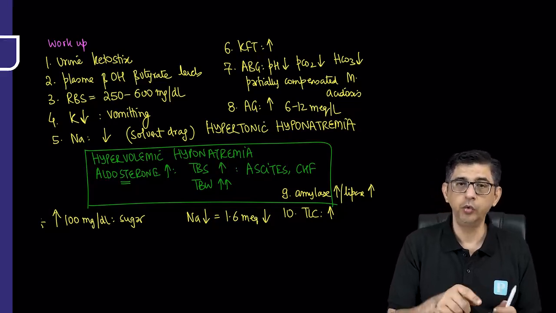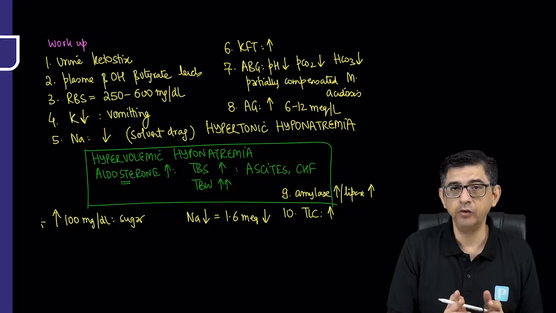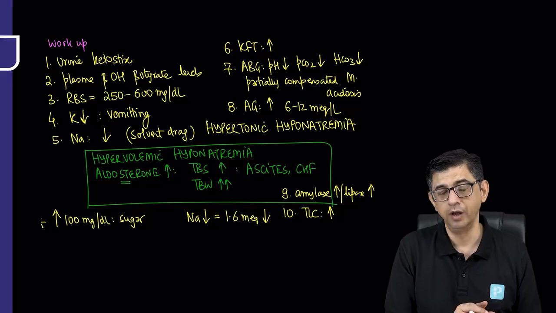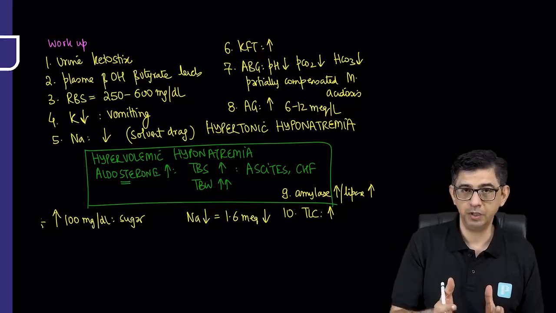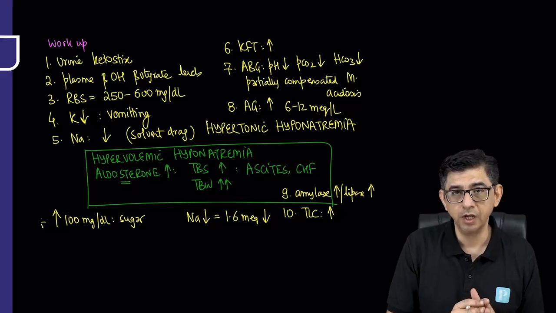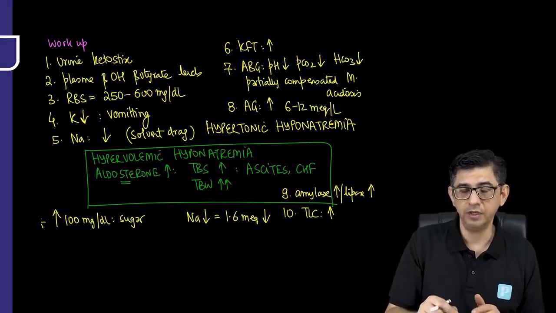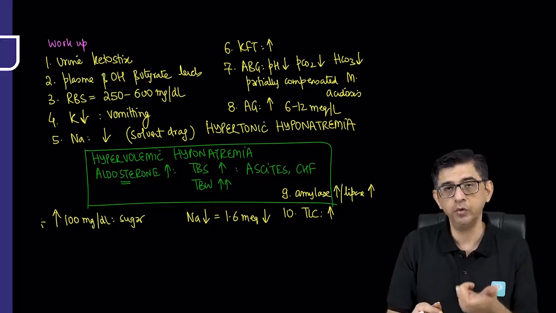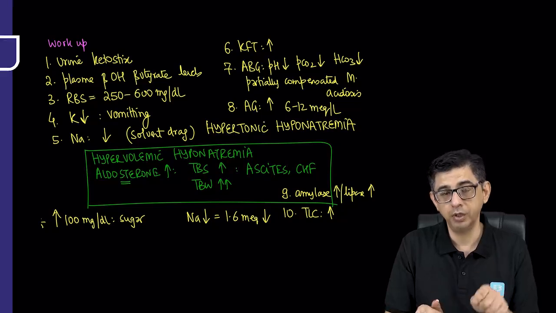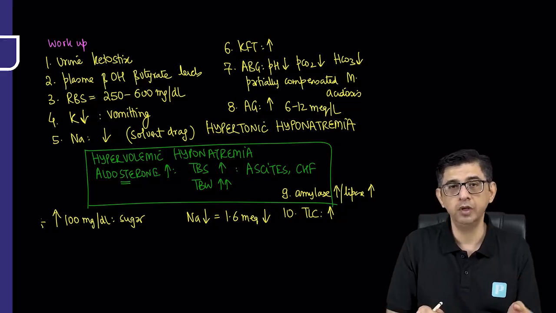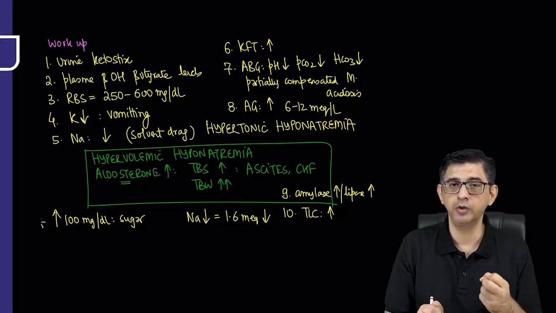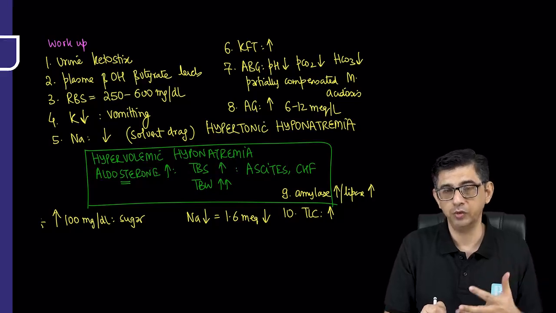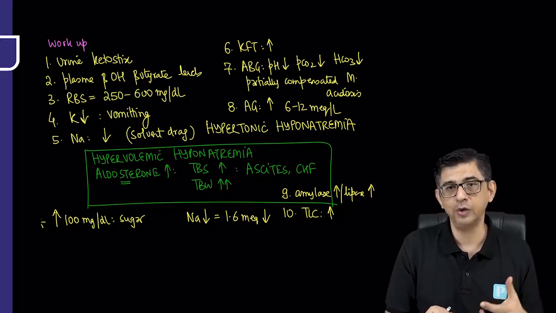And during treatment, you will notice that phosphate values will begin to fall and magnesium values will begin to fall. That is because when you treat this patient, sugar will start going inside the cells. When sugar goes inside the cells, energy will be generated in the form of ATP, and for ATP you need phosphate. So phosphate will be consumed, and similarly magnesium will also be consumed during this process of energy generation, because it's a coenzyme for energy-generating processes like glycolysis in the cell.